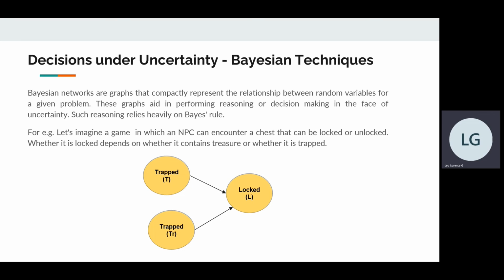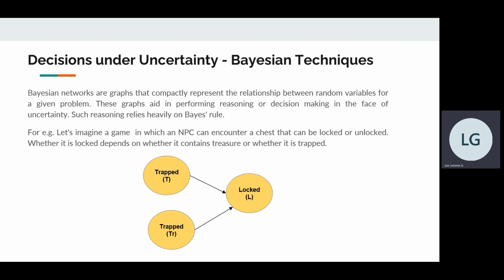We should be aware that this causal relationship is probabilistic and not certain. For example, the chest being trapped does not necessarily always cause the chest to be locked. There is a certain probability that trapped might cause locked, but it's possible that trapped might not cause locked too. So if we measure the strength of connection between events in terms of probabilities, each node has an associated conditional probability table that gives the probability of any outcome of the child event given all possible combinations of outcomes of its parents.